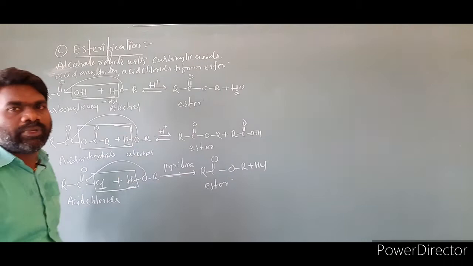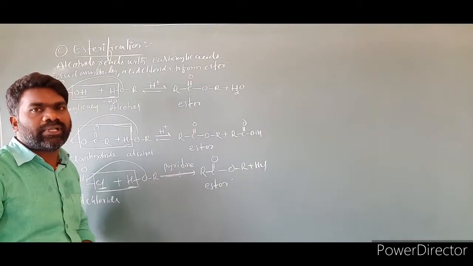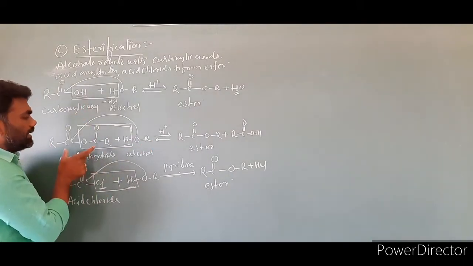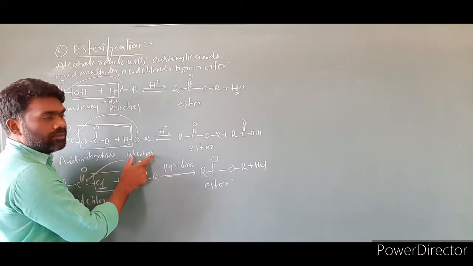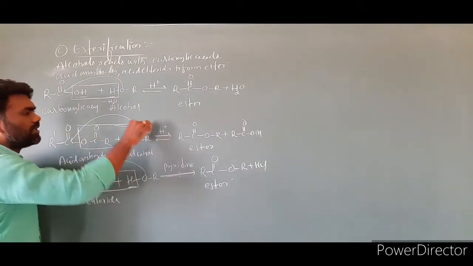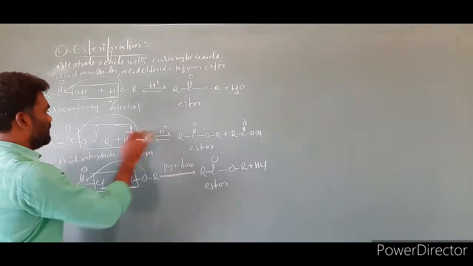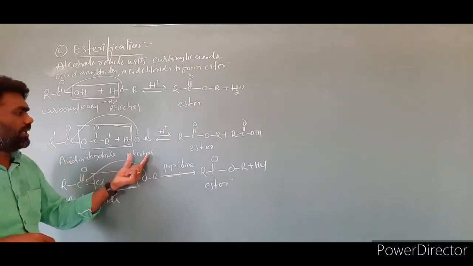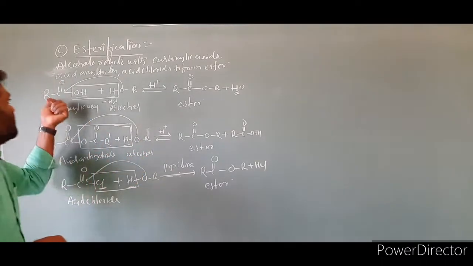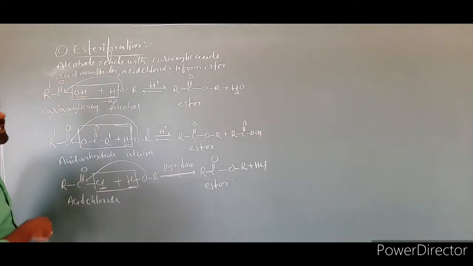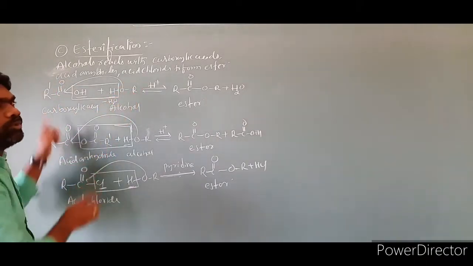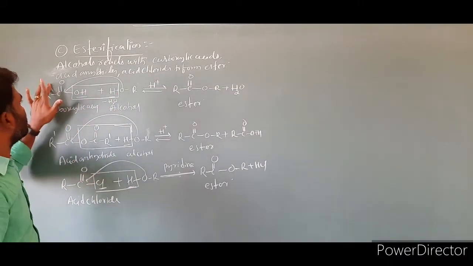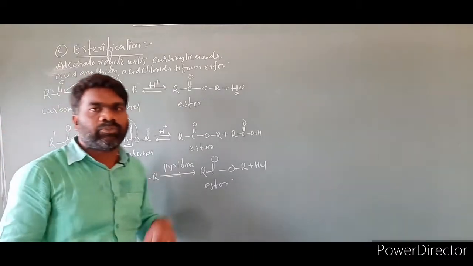This R alkyl group we can take the same or different. Suppose the alkyl groups of this acid anhydride are different from the alcohol. Then we can label this as R dash. This means these alkyl groups from the acid anhydride are different from the alkyl group of the alcohol. Likewise, if the alkyl group of the carboxylic acid and the alkyl group of the alcohol are different, you can label it as R dash. If R dash is not labeled, then we have to consider both alkyl groups to be the same.